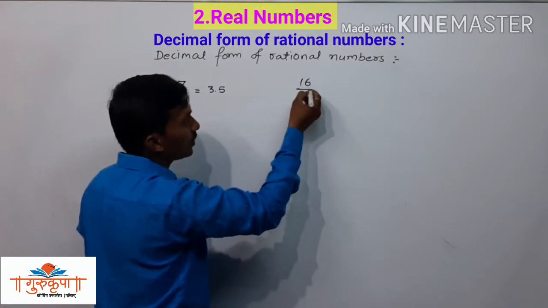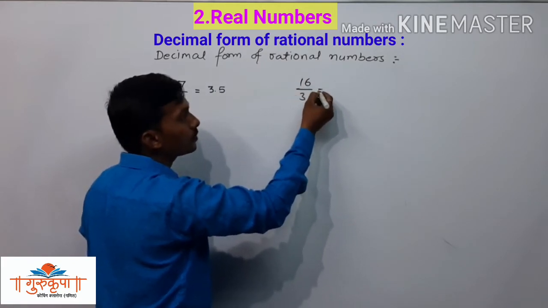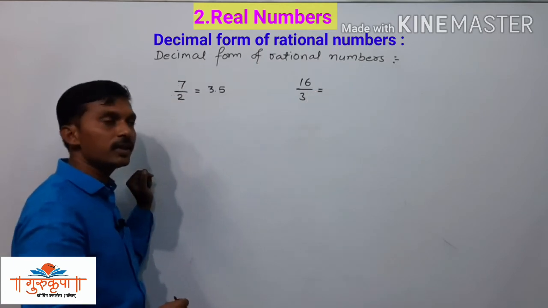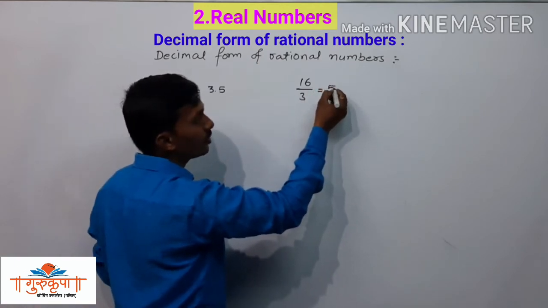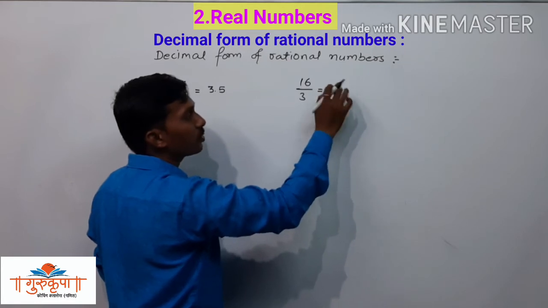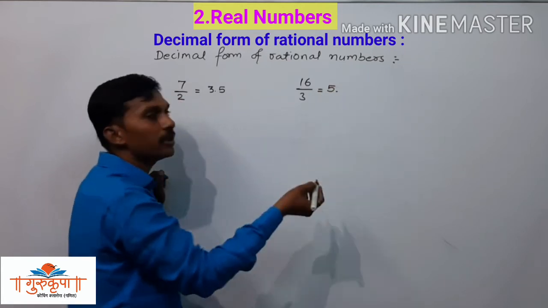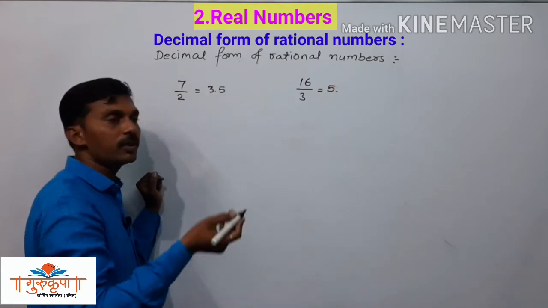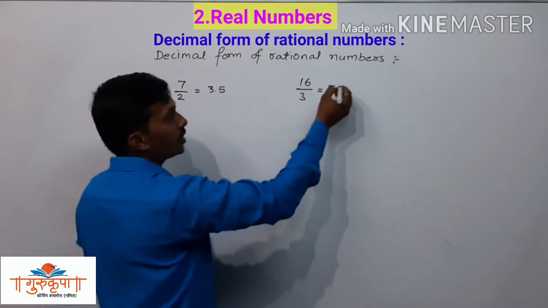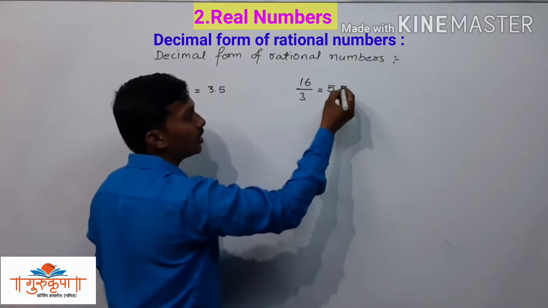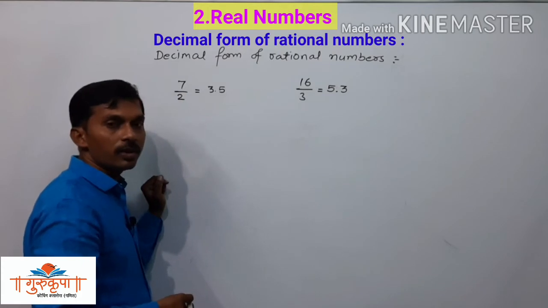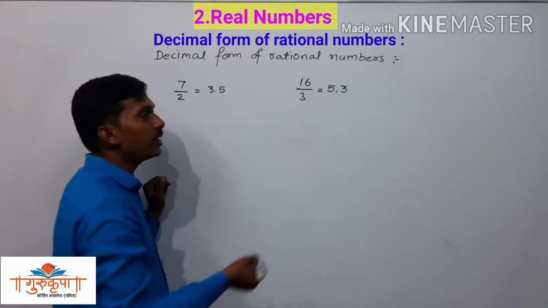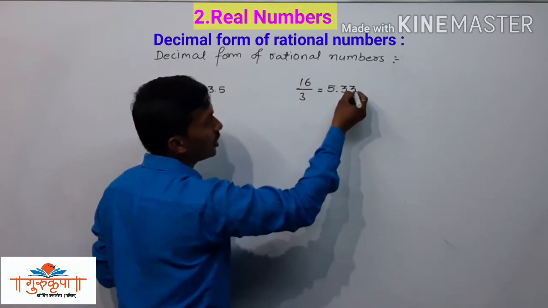This is 16 divided by 3. Now divide 16 by 3. 3 5s are 15, 1 is remaining, so we put the decimal sign here and take 0 beside 1 to get 10. 3 3s are 9, 1 is remaining. Again we take 0 beside 1, we get 10, and again 3 3s are 9, 1 is remaining.